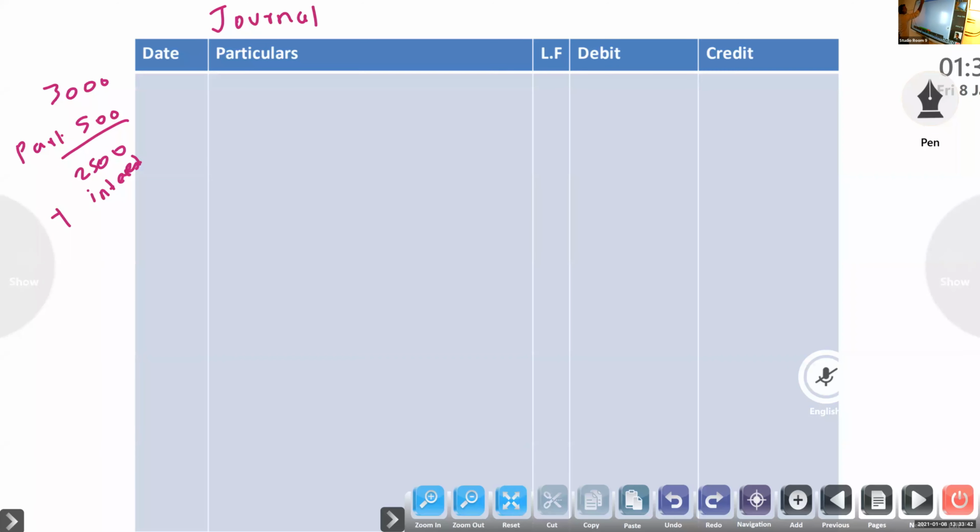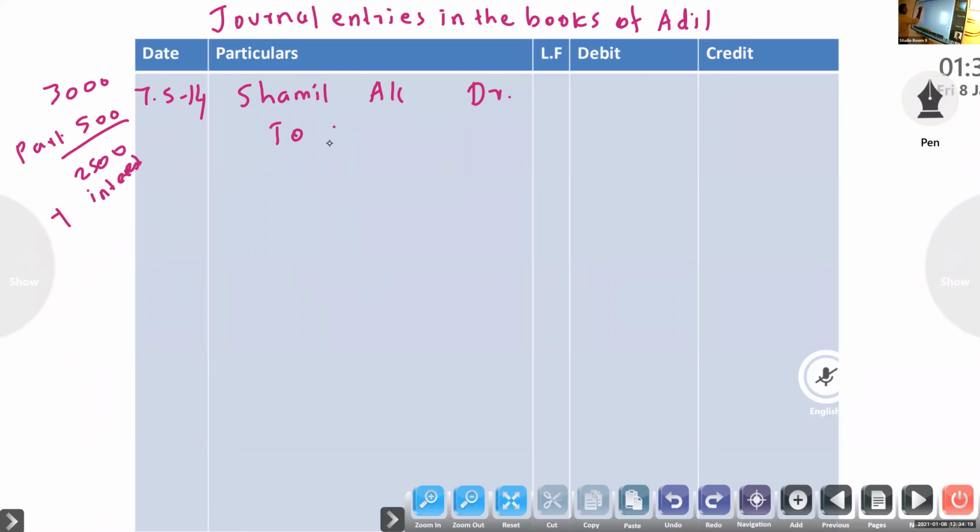Journal entries in the books of Adil. First one, 7th May 2014, Shamil account debtor to sales account.